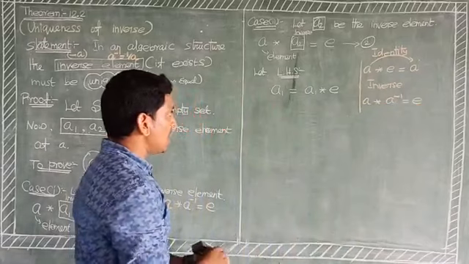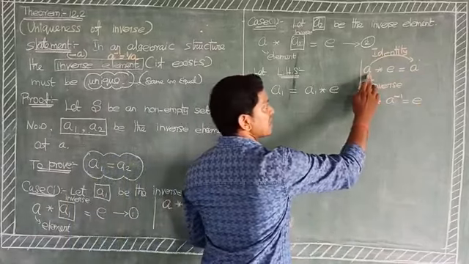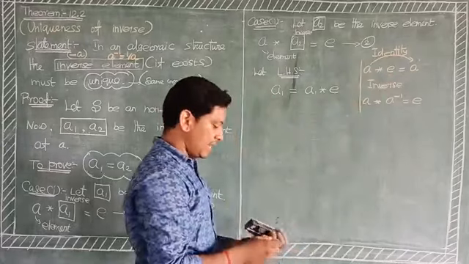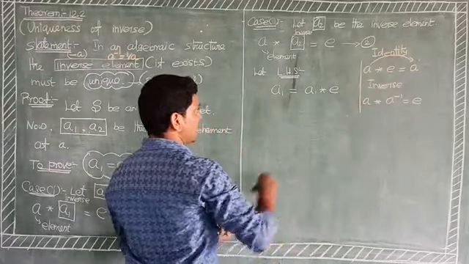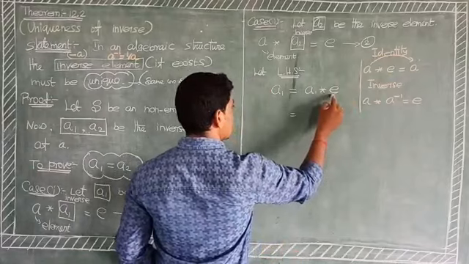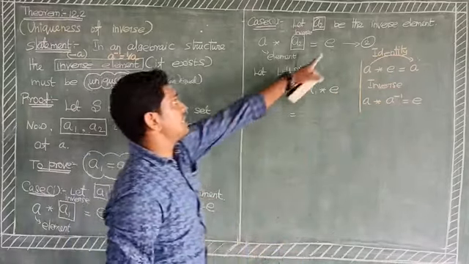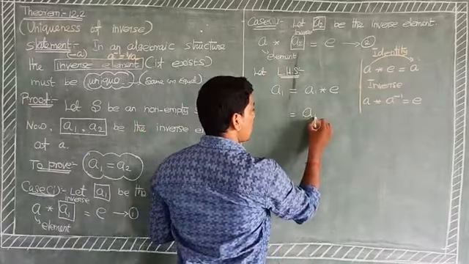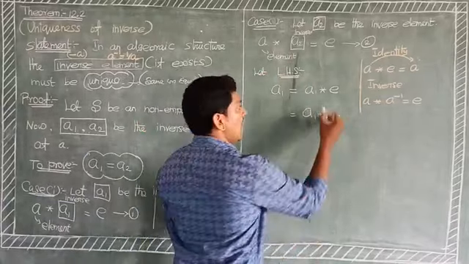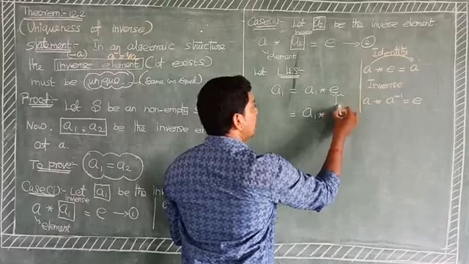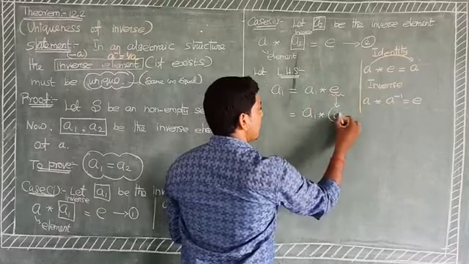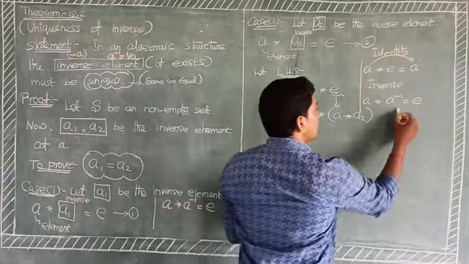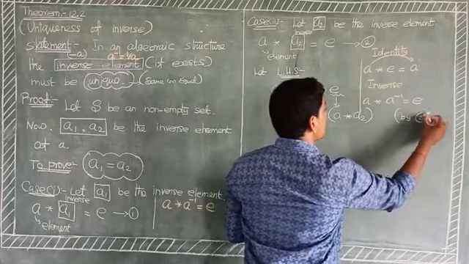Here A1 is expressed as A1 binary operation E. The identity element E is expressed as A binary operation A2, by equation number 2.